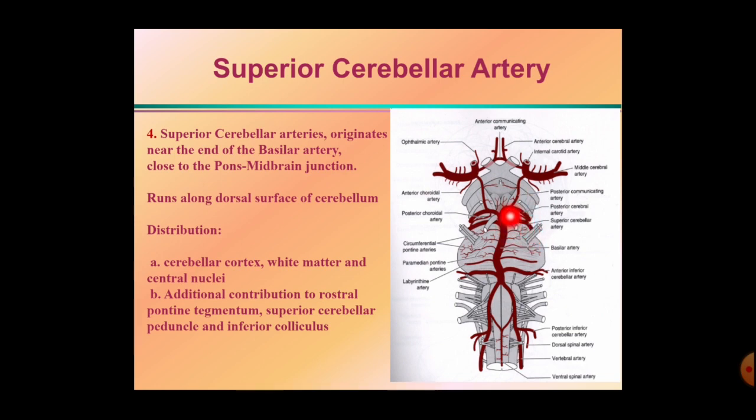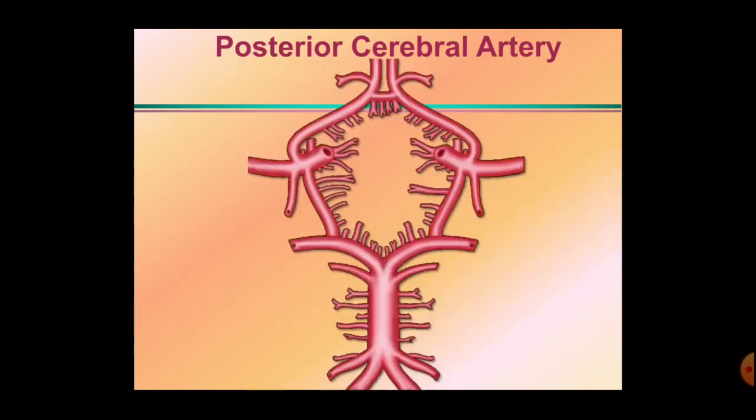Then just below here is the posterior cerebral artery. In between these two, there is the presence of the third cranial nerve, the oculomotor nerve, which arises here in between. So this superior cerebellar artery winds around laterally and it also supplies the midbrain, and as per the name, it supplies the cerebellum, the superior surface.